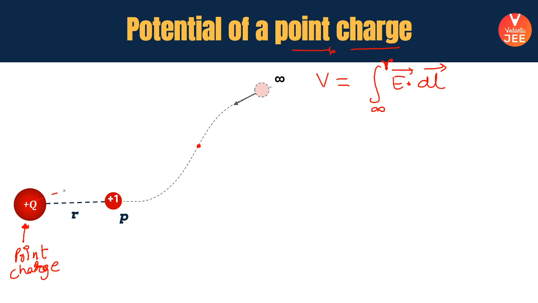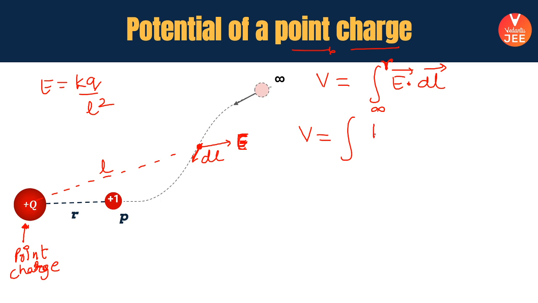So say at a distance L from it, there comes a position where the charge is being moved by a very small amount dl. And here the electric field due to charge capital Q is E. Okay, so what is the value of E? E is kq by L square and the amount of displacement is dl. So in the dot product, let's put it as kq by L square dot dl.